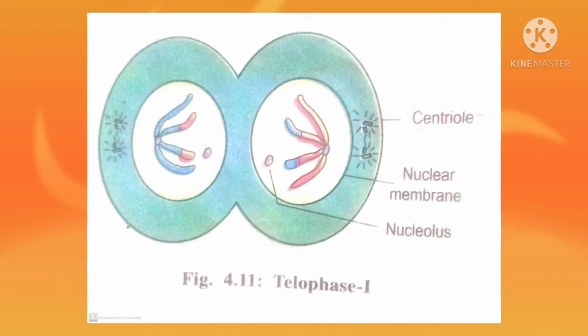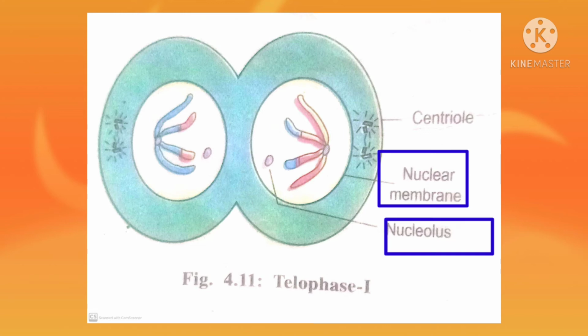After anaphase, the next phase is telophase first. The chromosomes uncoil to form chromatin during telophase first. The spindle fibers disappear. The nuclear membrane and nucleolus reappear, forming the two daughter nuclei.